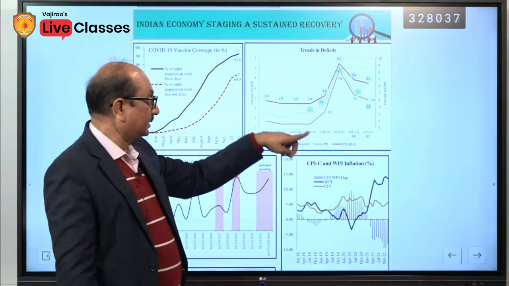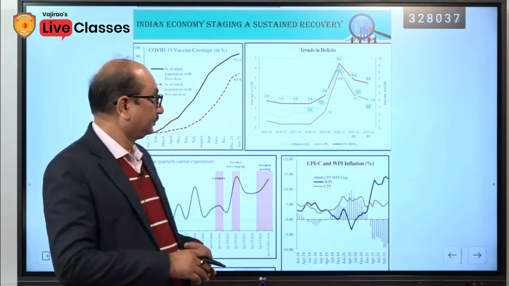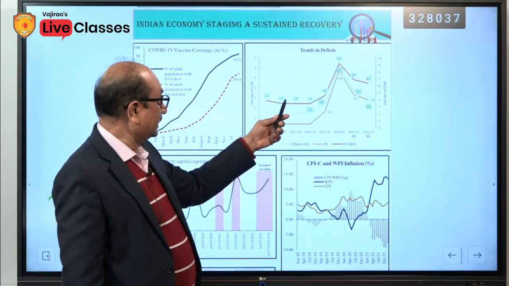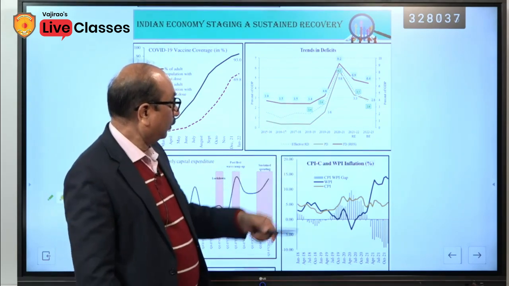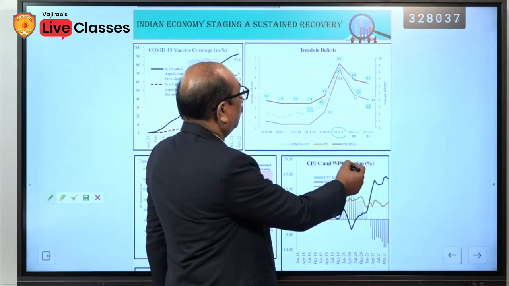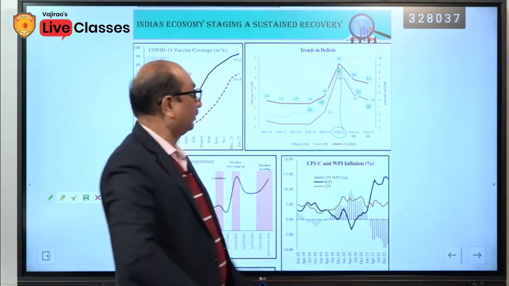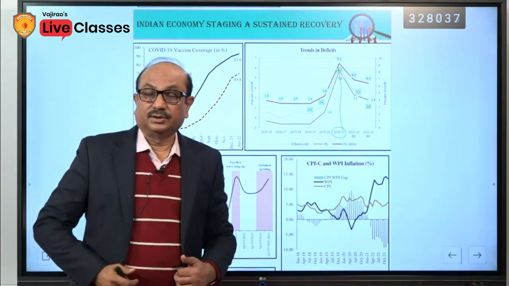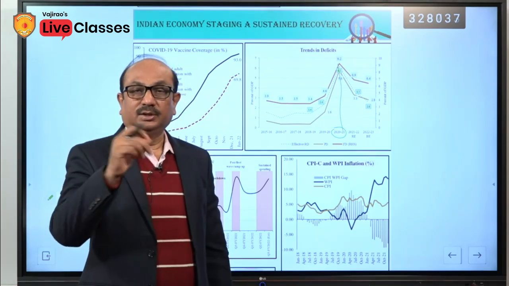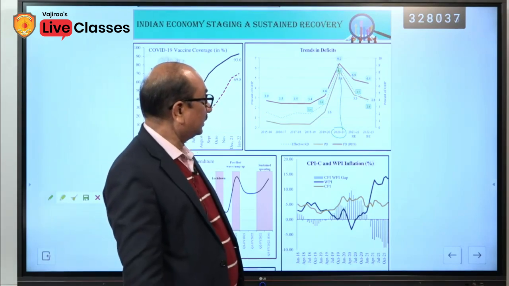Trends in deficit. Deficit means fiscal deficit. Once again we will discuss it, but here the deficit trend in the time of COVID, you can see here that 21-22 it was the largest, 9.2%. Government estimation was around 3.3% and it became 9.2%.